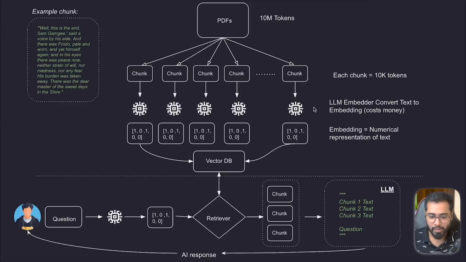We can use the LLM embedders. There's a lot out there, but OpenAI provides us with an embedder API that lets you convert simple text into embeddings. And that's exactly what we're going to be using in this course as well. Once we've converted it, we're going to have all the embeddings for each of the chunks. And finally, we are going to store all of that in the vector store.